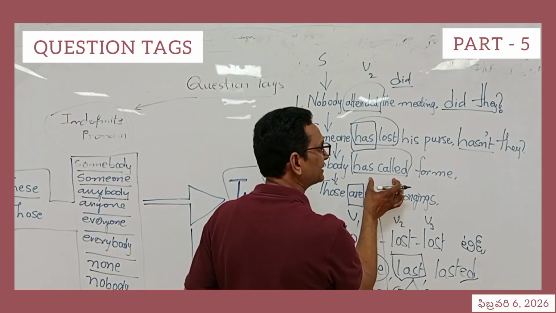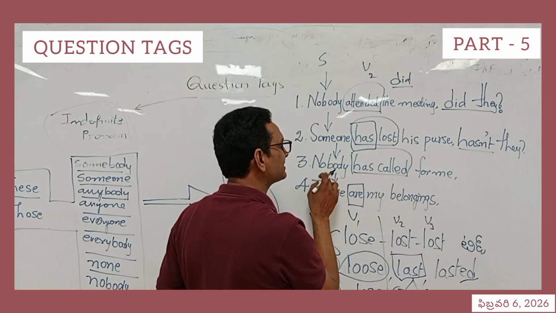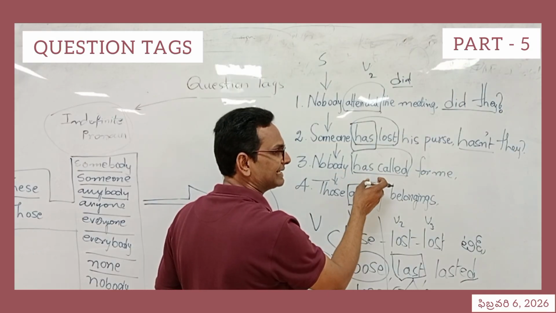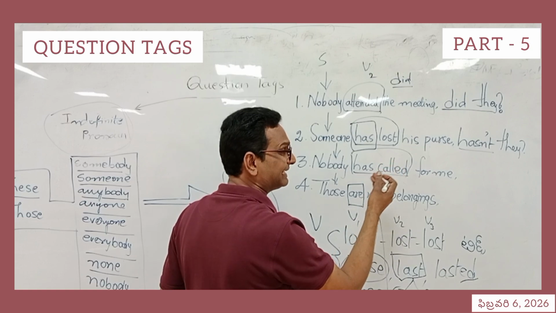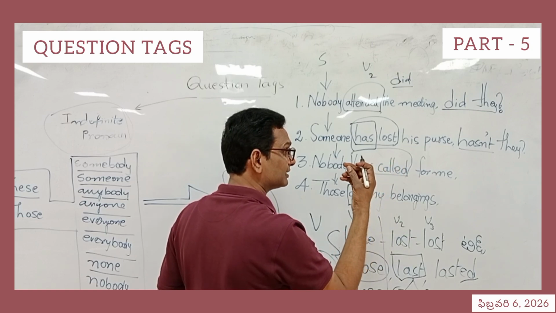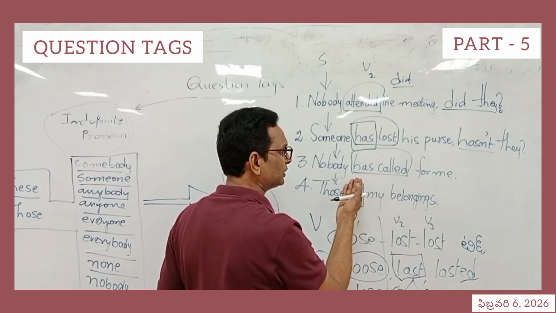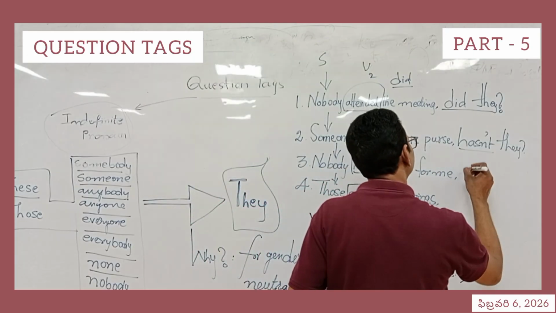Again, this is present perfect tense, has plus V3. When you have a sentence which begins with nobody, then it is a negative sentence, and the tense is present perfect tense. Now, a negative sentence should be used with a positive tag, and it ends with they. So, has they.